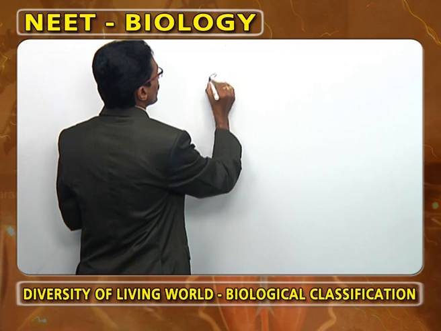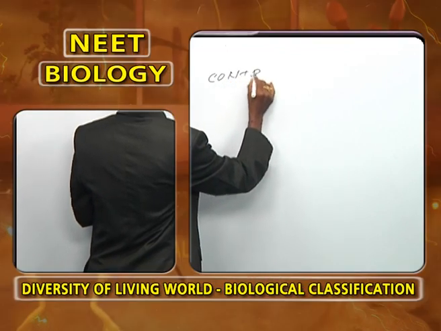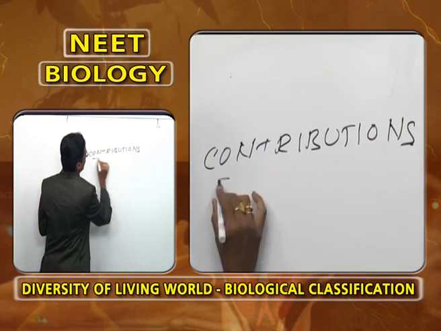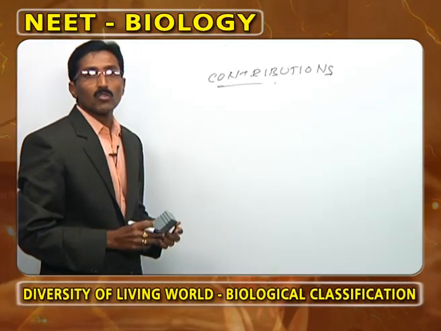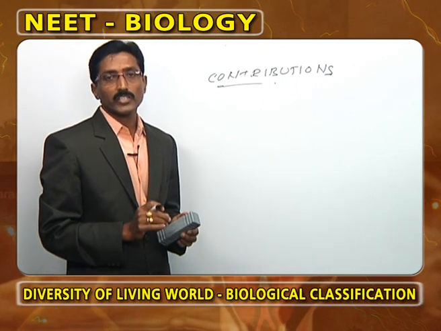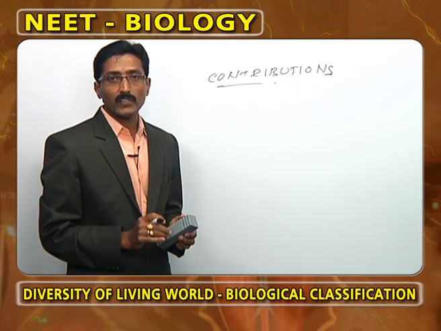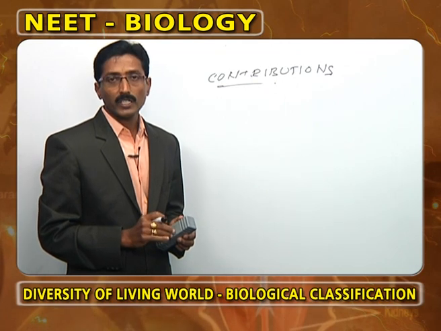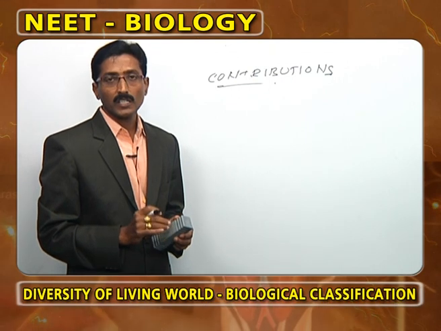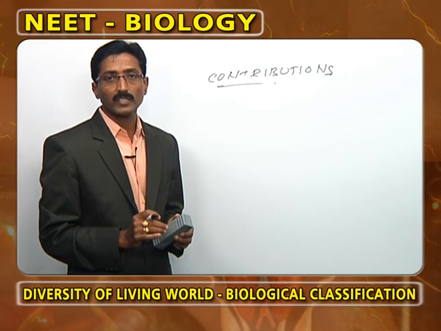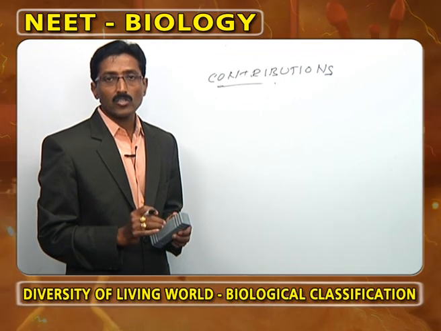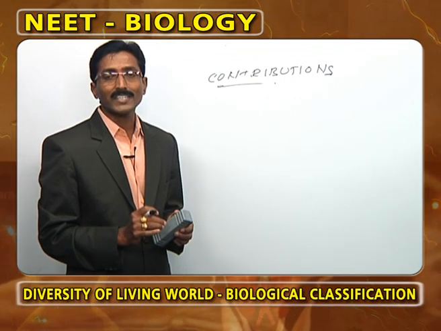That is contributions. Now, under this, we have to discuss Buffon concerned with natural history, Cuvier concerned with comparative anatomy, whereas Bernard concerned with homeostasis, Charles Darwin concerned with the natural selection theory, whereas Gregor Johann Mendel concerned with inheritance.